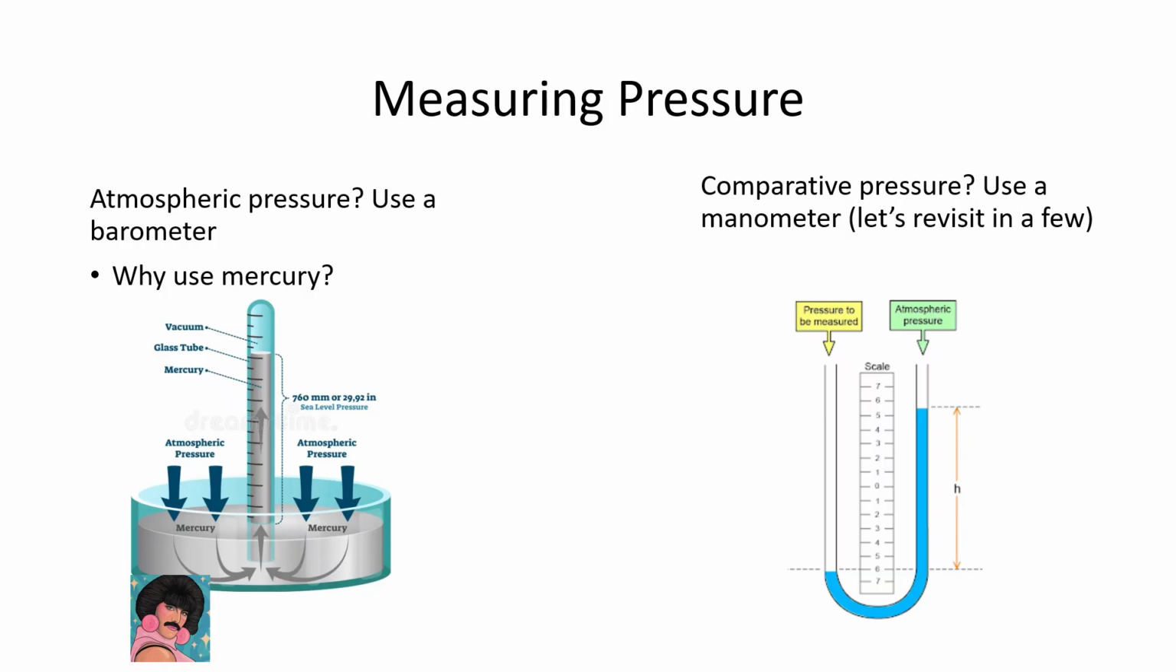Well, mercury is denser than water. We could use water, but then we have to have a significantly taller column, which is not practical. Using mercury allows us to have quite a short column, very practical to build and use. About a foot. No, sorry, about 3 feet. And we can also use this other device called a manometer to determine the pressure of an unknown gas. And we will revisit this in a minute.